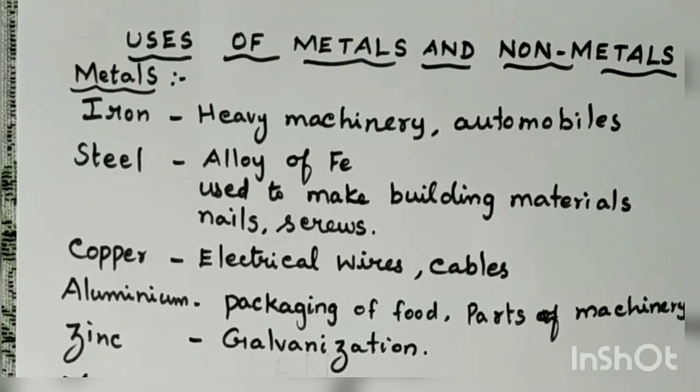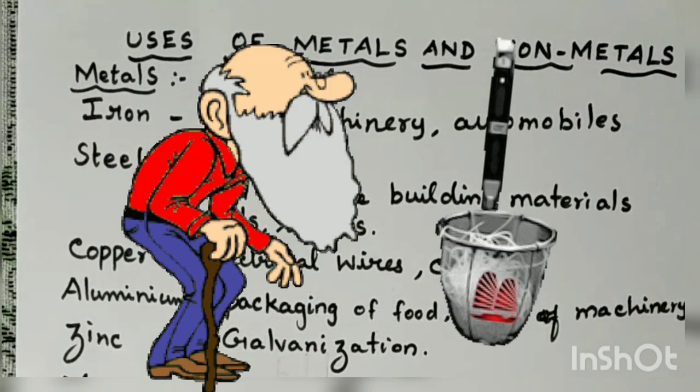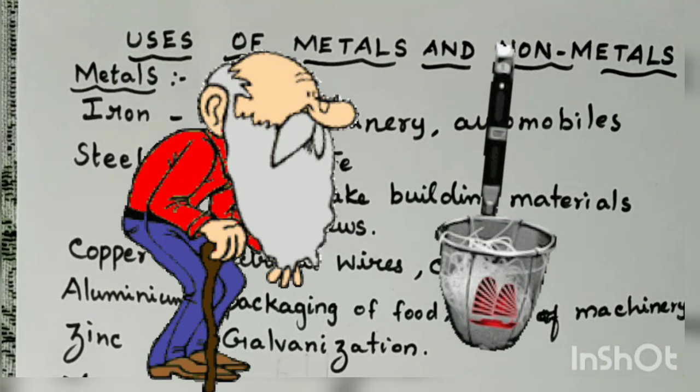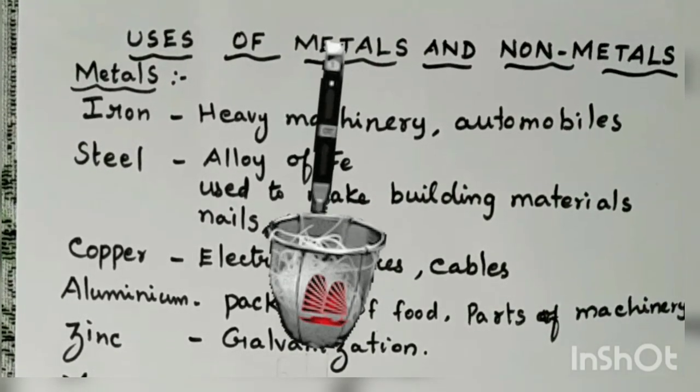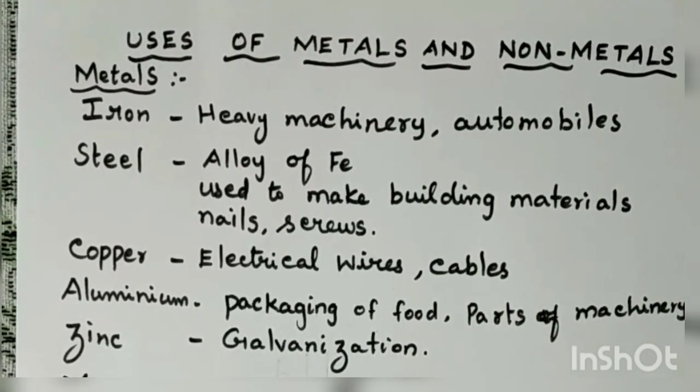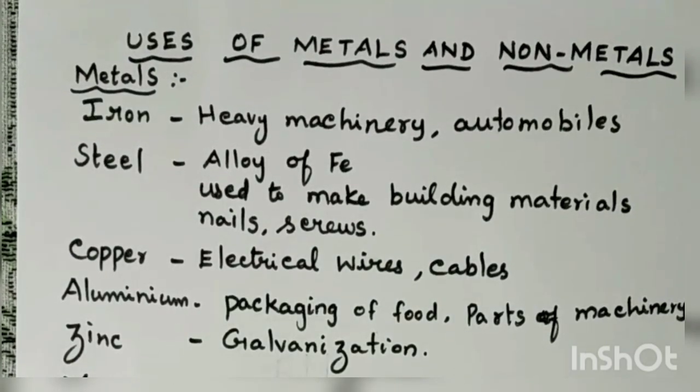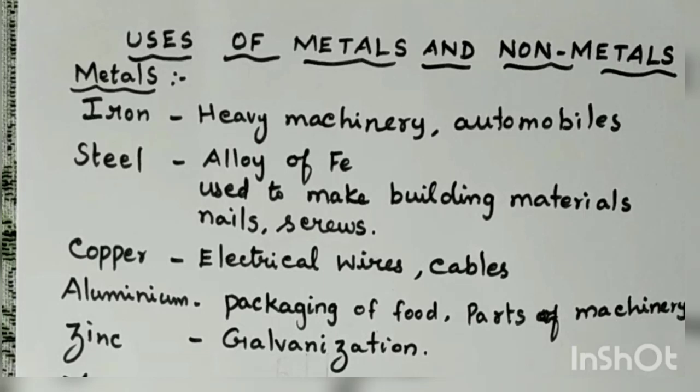Then what about the uses of copper? Mostly our old grandmothers will be keeping some utensils in our home that are made up of copper. Have you ever seen them, ma'am? Yeah. So these copper utensils were used for cooking in ancient times. But nowadays, we are not at all using copper vessels or copper utensils. Then, what is the other use of this copper?